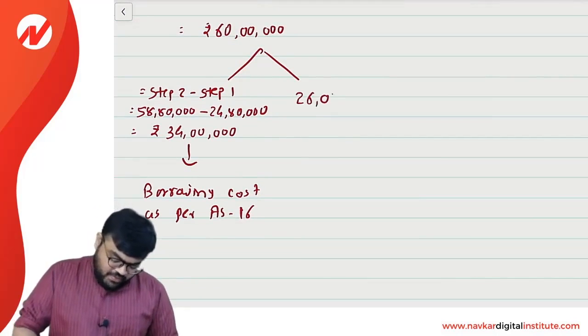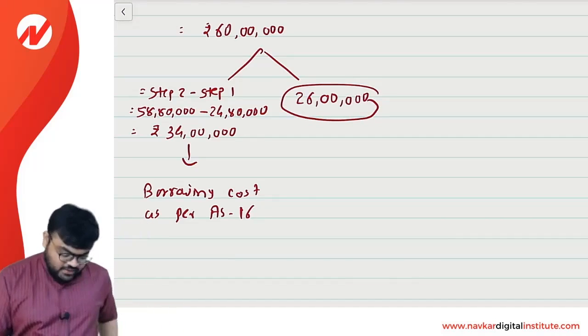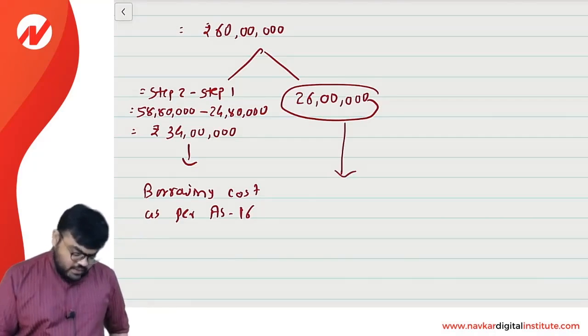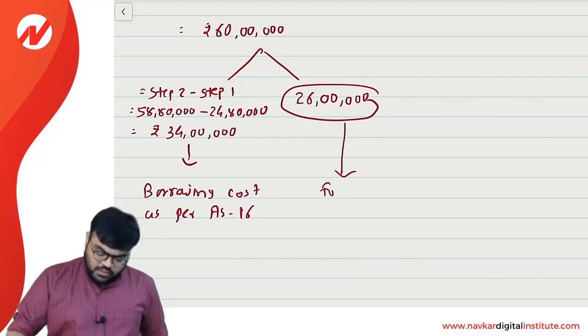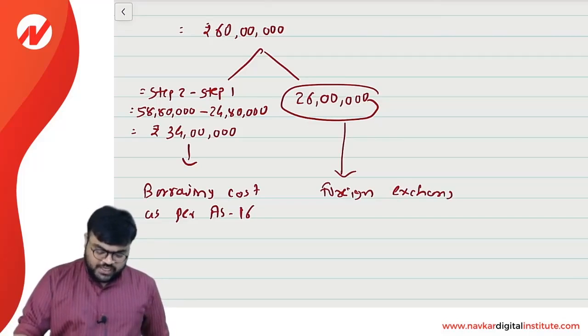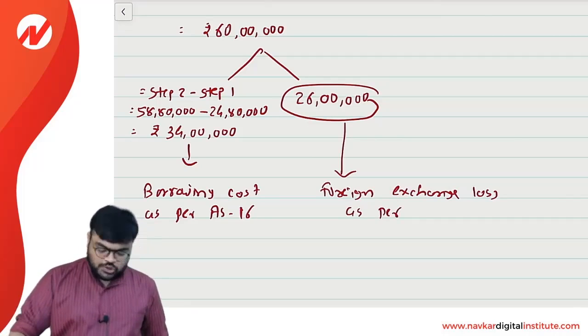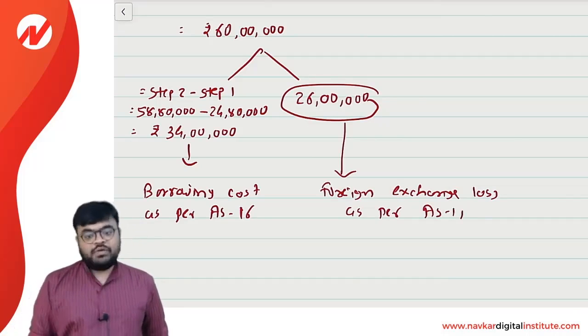So the remaining will be 26 lakh. And this 26 lakh is considered as foreign exchange loss as per Accounting Standard 11.